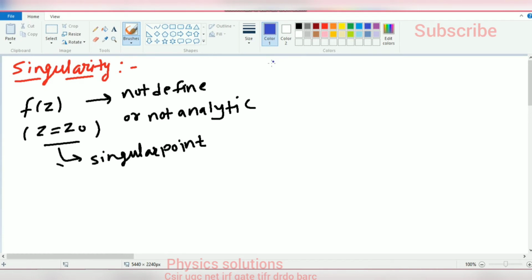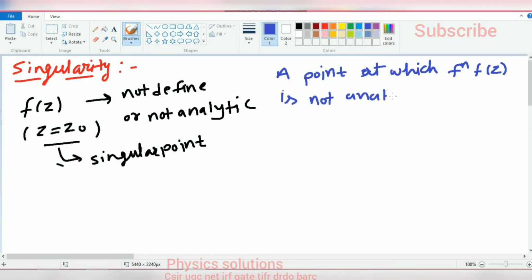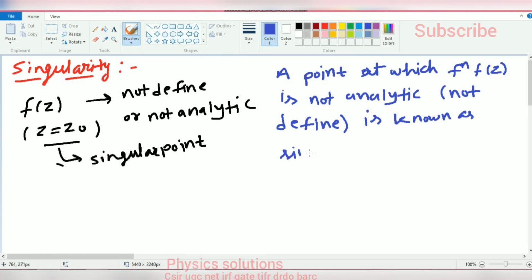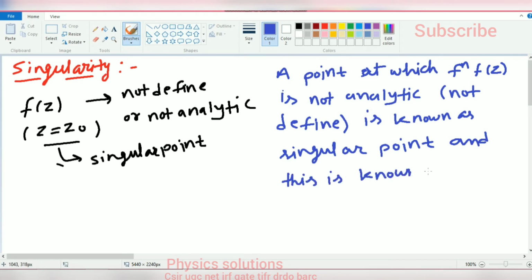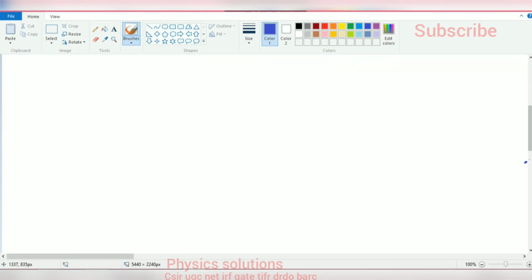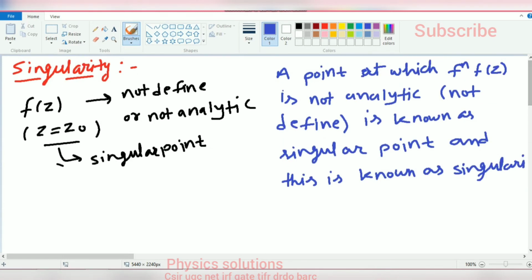So we can write here that a point at which the function f of z is not analytic or not defined is known as a singular point, and this is known as a singularity of the function. Let's take an example: f of z is equal to 1 upon z minus 2.